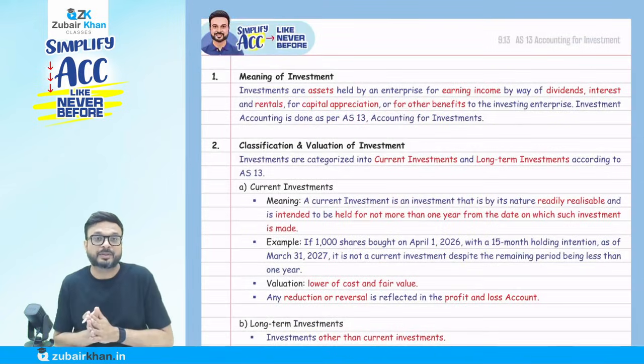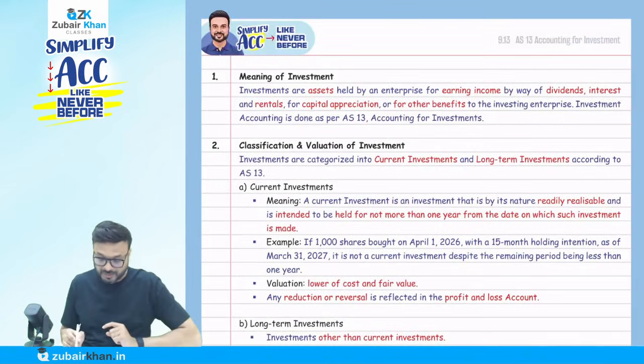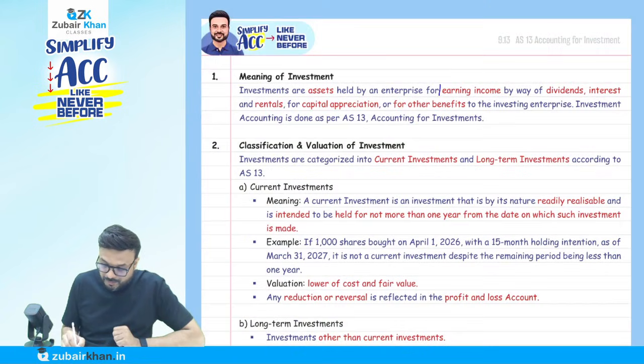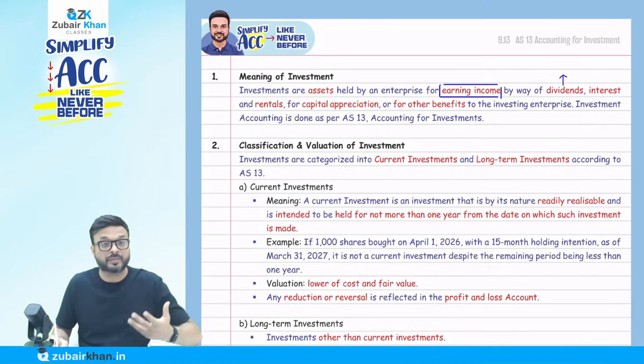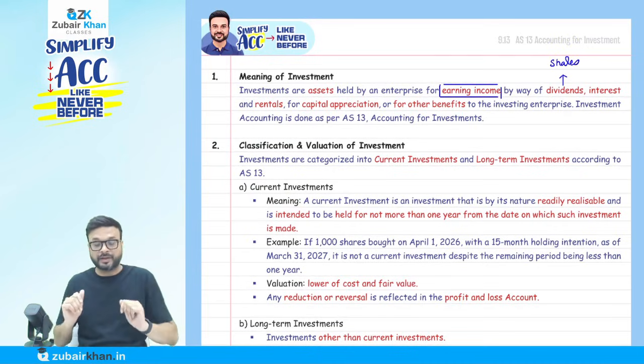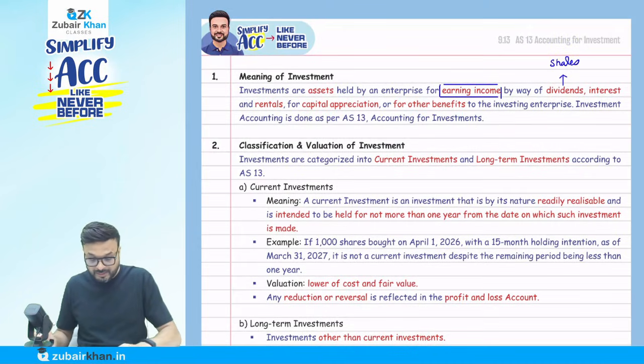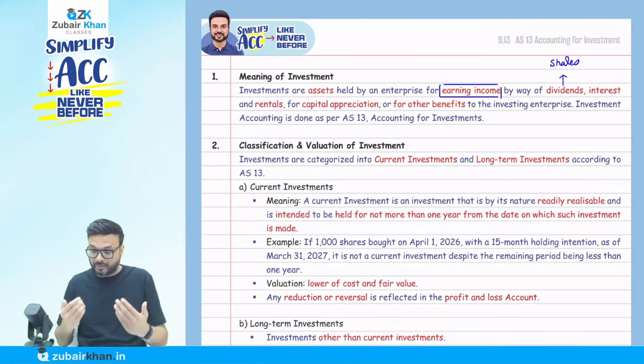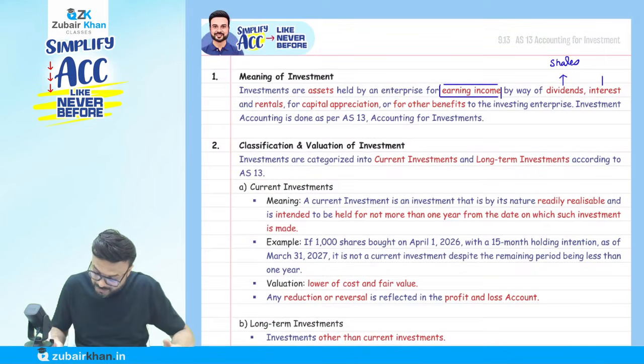What do you mean by investment? Investments are assets which are held by an enterprise for earning income. So we are doing the investment to earn income by way of dividend. When we invest in shares, we get dividends. Or we earn income by way of interest, when we invest in debentures or bonds.